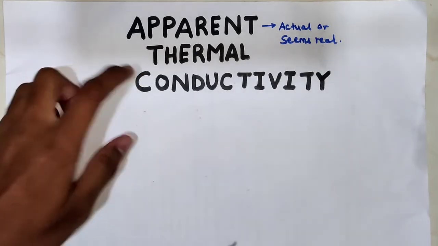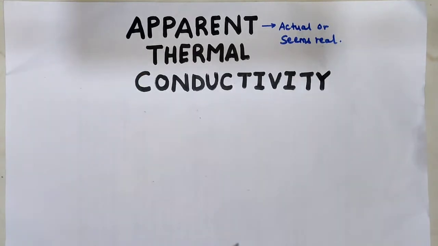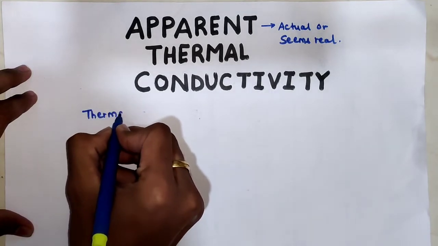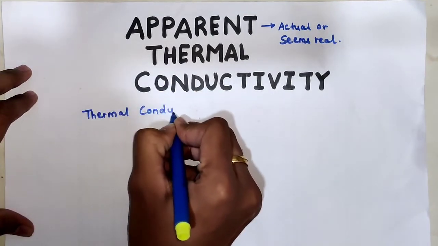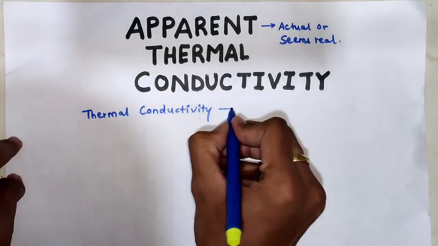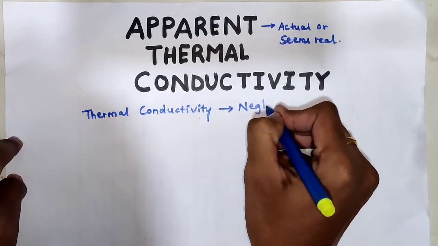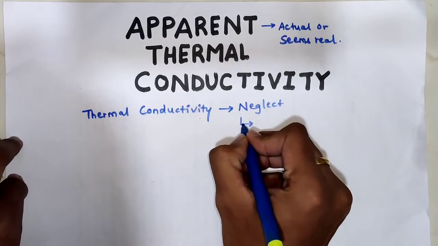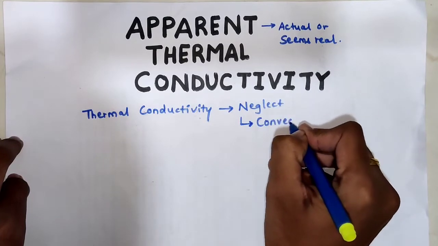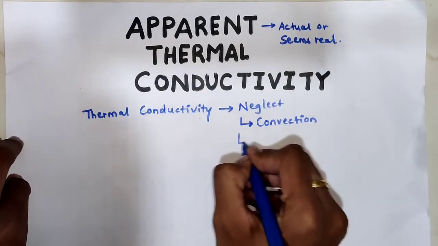Talking about apparent thermal conductivity, as we know, the thermal conductivity of any material is the capability of that material, how good it can conduct heat. So apparent thermal conductivity represents the thermal conductivity of a material neglecting the heat transfer through convection and radiation.